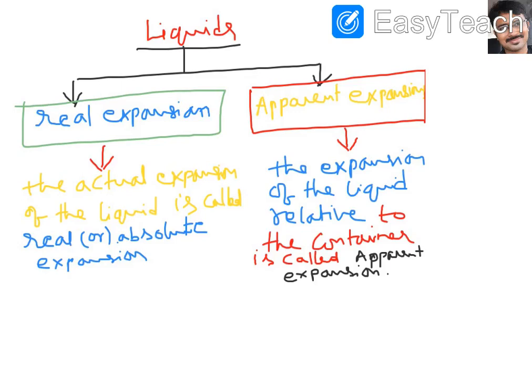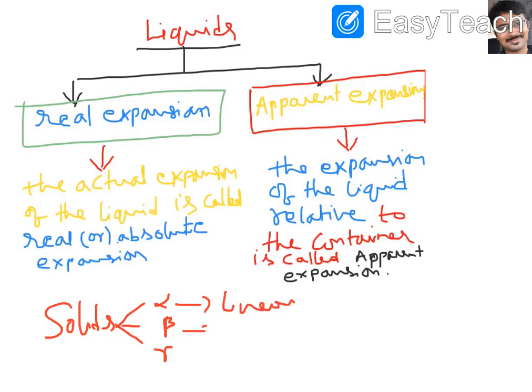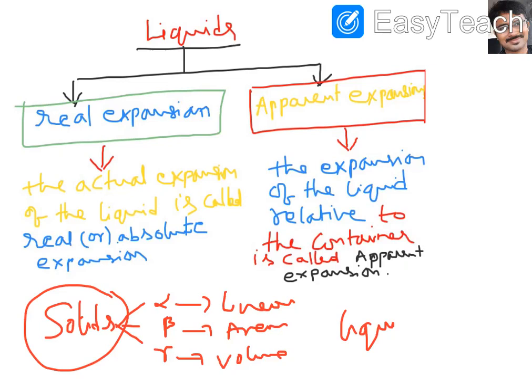I want to give one more piece of information here. If you observe solids, we have three types of coefficients of expansion: alpha, beta, gamma. Alpha is linear, beta is areal, and gamma is volume. In solids we have this information. When solids are expanding, they can expand lengthwise, area-wise, and volume-wise. But the problem is that liquids are not like that.